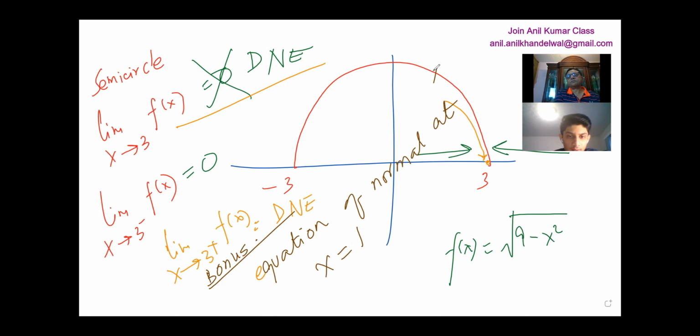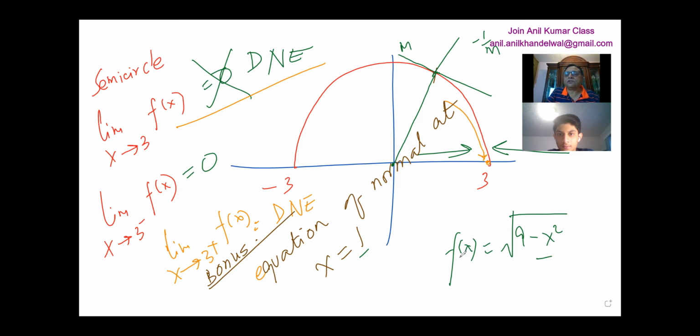Yes, sir. When we say equation of normal at x equals to 1, would that mean the line cuts vertically through x equals to 1? So then you know the tangent here. The slope of the tangent is, let us say, m. Then slope of the normal at this particular point will be minus 1 over m, correct? Yes, negative reciprocal. When you plug in 1, you know the value of y, right? Yes. So 9 minus 1 is 8, square root of 8.